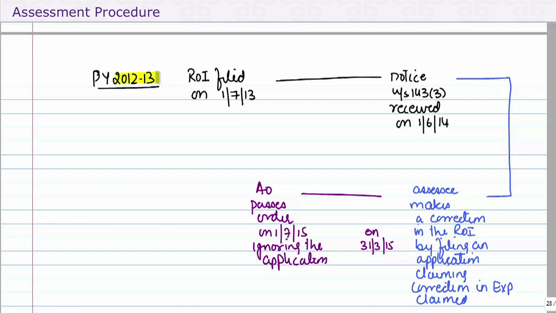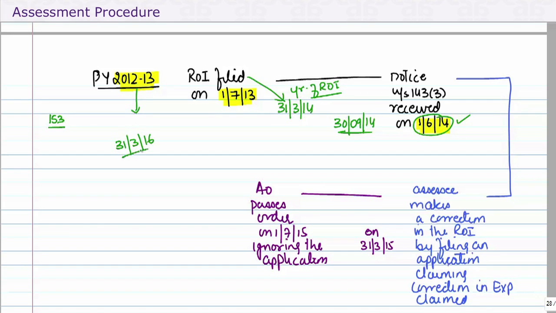Now for the year 12-13, suppose the return is filed on 1/7/13, which is the original return. Now scrutiny notice was received on 1/6/14. We know 31st March 14 is the end of the year of return and 6 months is 30th September 14. The notice must come before that date. It's a valid notice. The assessment, as per section 153, must be completed within 2 years from the end of the relevant assessment year, that is 31st March 16.